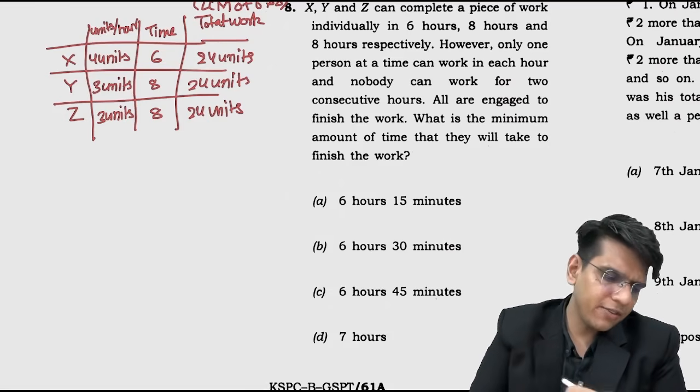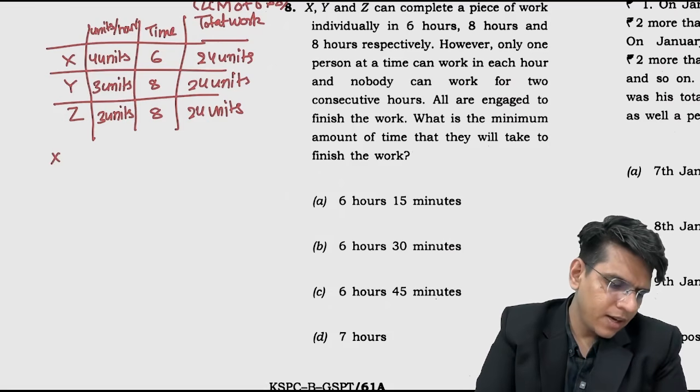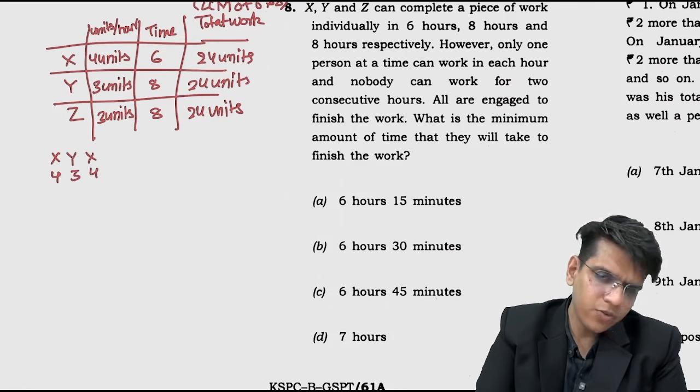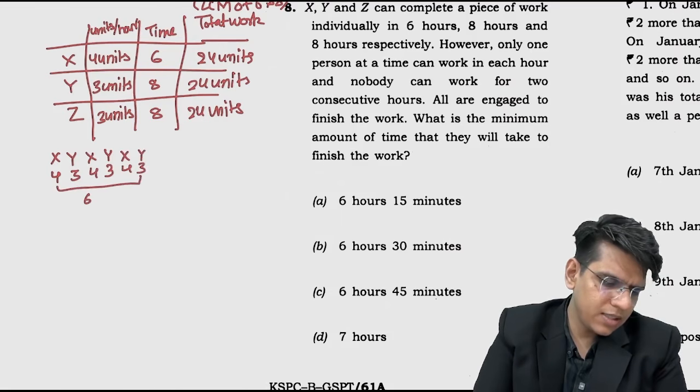So we will start with X, right? X will do 4 units in 1 hour. Then Y, 3 units. Again we can use X, 4 units. We can use Y or Z. I will keep using Y, 3. Okay? Then X, 4. Then Y, 3. 7, 7, 21. So we have used 6 hours. 6 hours gives 21 units. Right? 3 units are left.